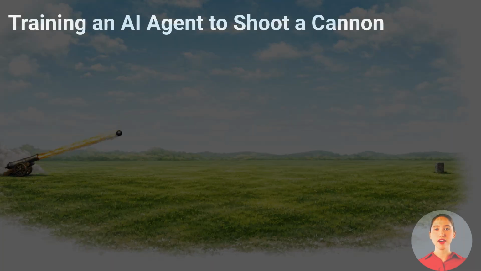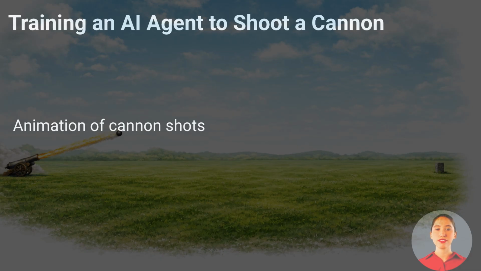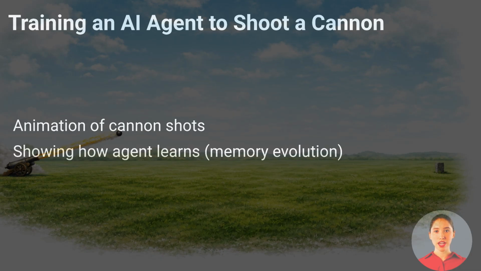In this video, an artificial agent learns to fire a cannon, adjusting its shooting angle through trial and error until it finally hits. But what makes this video unique is that you don't just see the shots. You also see inside the agent's mind. Through animations, you can follow both the actual cannon shots and how the agent's internal memory evolves over time, showing how it learns which angles work best.